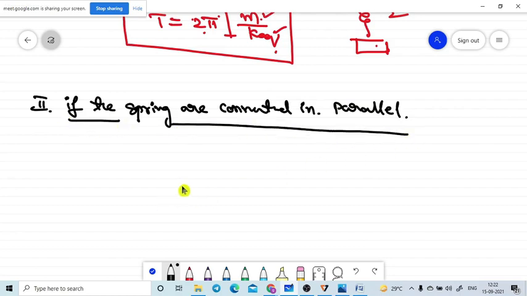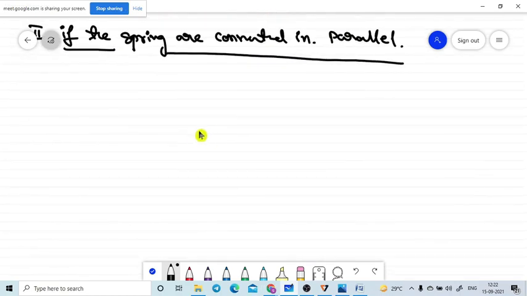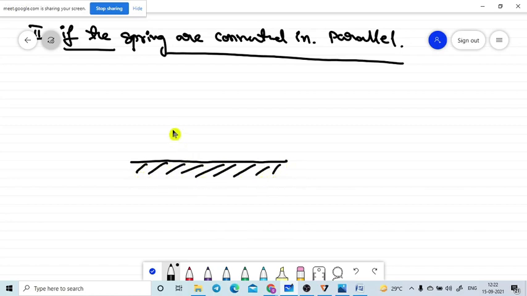So what is meant by parallel connection? Let me take one easy example. There are two types of examples. I am taking the better one. Take this: there is a rigid support. There are two springs. Let me take this one spring, and this is the other spring. We connect these springs to a rod like this. The first spring constant is k1. The second spring constant is k2.